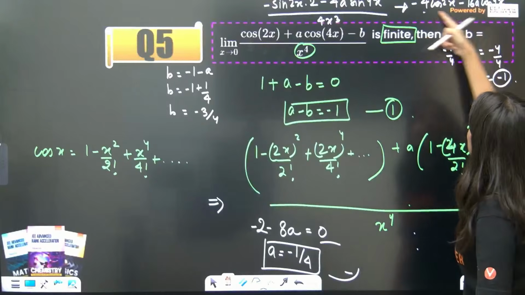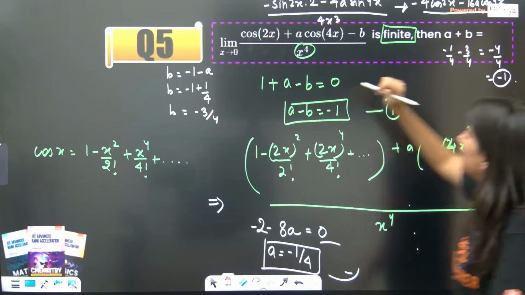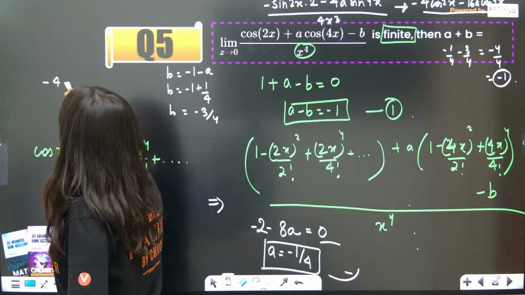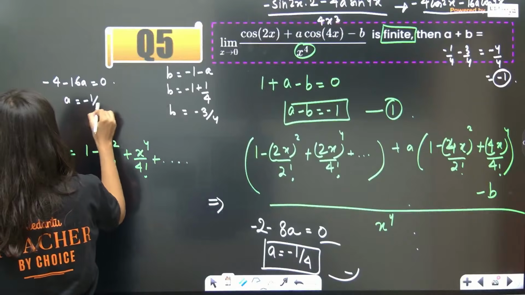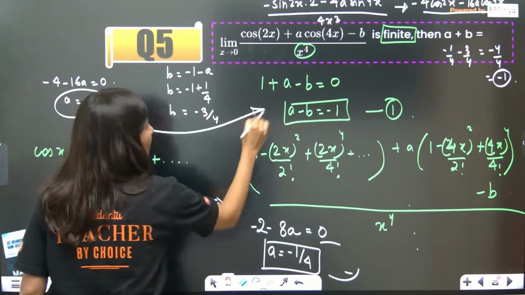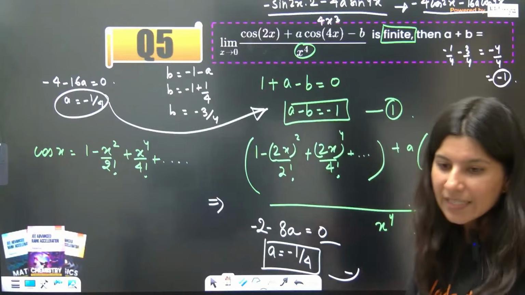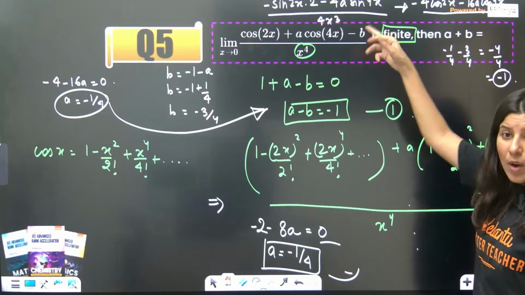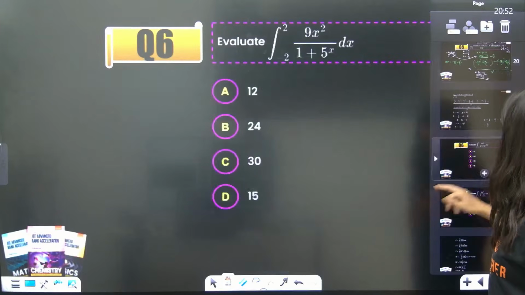Now see, this should be 0. Put x equals to 0. Minus 4 minus 16a should be 0. So that means a is minus 1 by 4. And now put the value of a over here to get the value of b again. You can also do it with L'Hopital. Yes, Chitra. But again, you have to solve it. You have to apply L'Hopital twice at least.